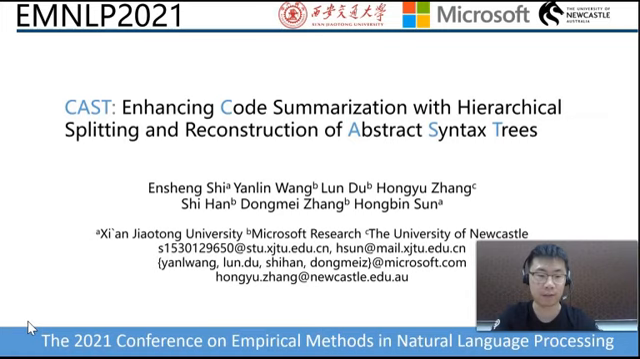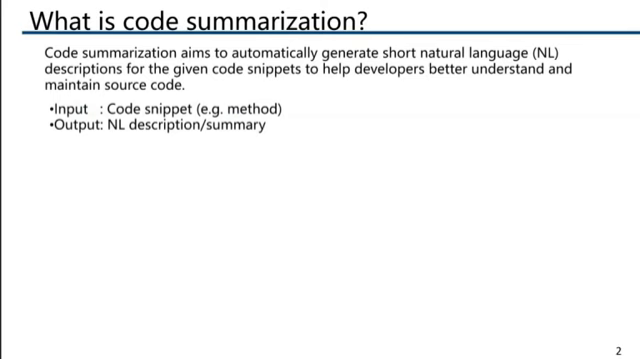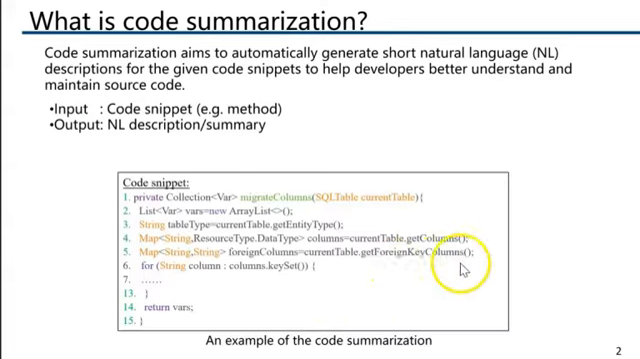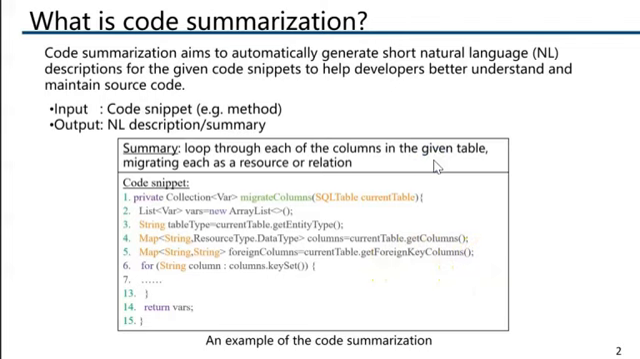Now, let's start. Firstly, let's do a quick review of our task called code summarization. It aims to generate natural language to describe the given source code. It can help developers to better understand and maintain source code. For example, when we give a Java method, we hope this summary can be generated automatically.